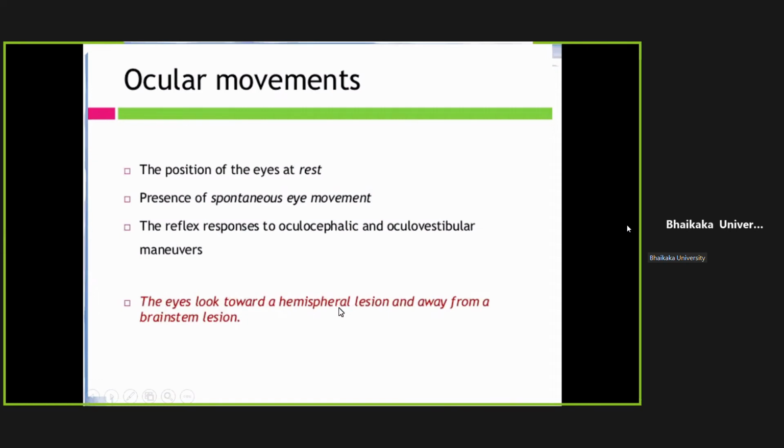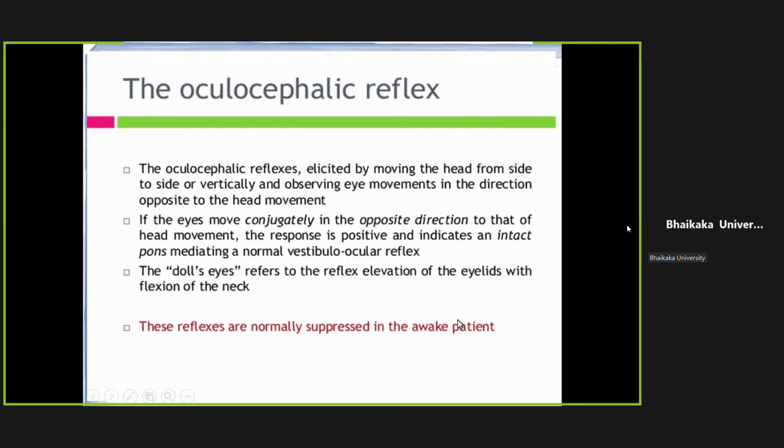But whenever there is a large lesion in the lobes of the cerebrum, the eyes will deviate towards the side where there is the large lesion. If there is a large lesion in the brainstem, usually the eyes will deviate away from the lesion. So if left-sided brainstem involvement is there, the eyes will look towards the right side.